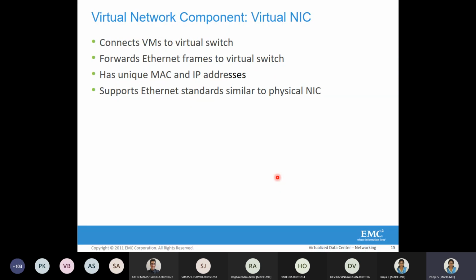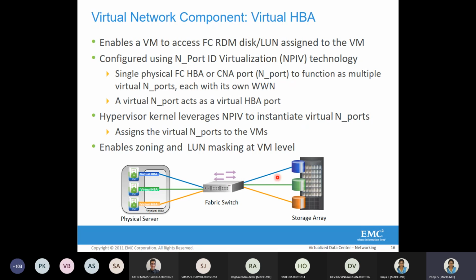Okay, so basically, the hypervisor initiates this virtual machine, and when it is initiating this virtual machine, it is going to allocate a new MAC address and IP address. This is all about the virtual NIC. So now we'll talk about virtual HBA.